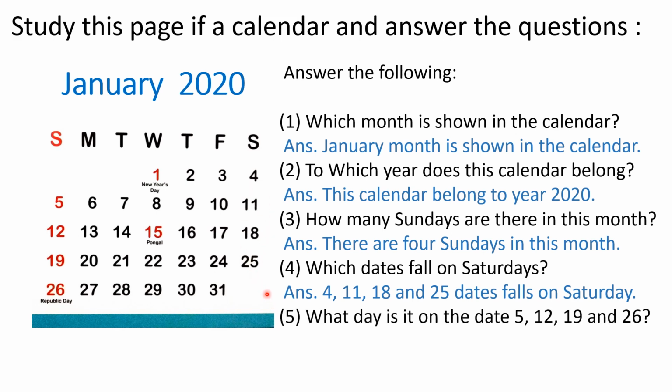Next question. What day is it on the dates 5, 12, 19 and 26? So let us find out. Which days fall on these dates? It is Sunday. So we will write the answer: on the dates 5, 12, 19 and 26, it is Sunday.